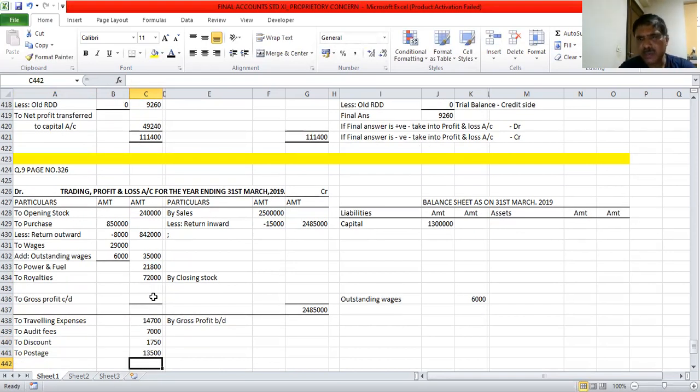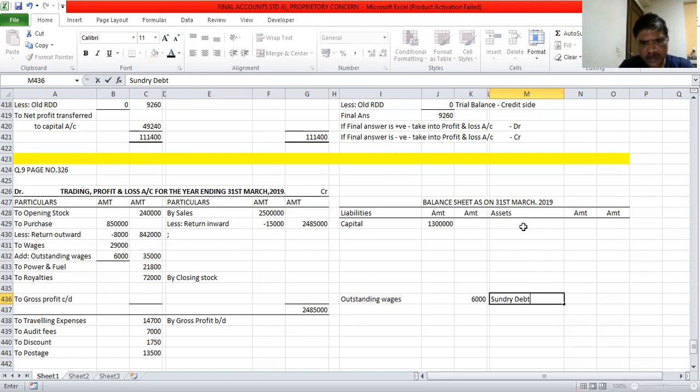Bad debt, we usually do as the last adjustment. We will do it last. Next, I have sundry debtors. Where should I take sundry debtors? On the asset side. So we will leave 6 lines, since there are 3 assets that are fixed assets. I will take sundry debtors.